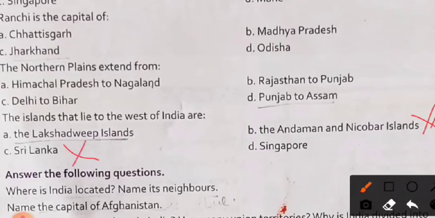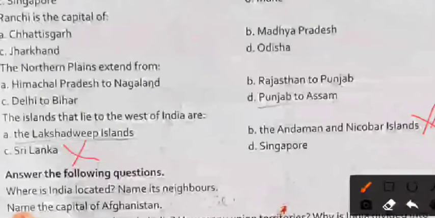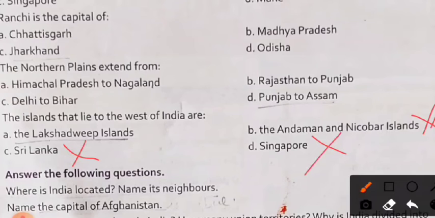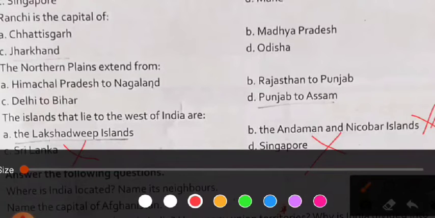Sri Lanka is an island country, so it is not the right answer. And Singapore is far away from India, so it is not the right answer.